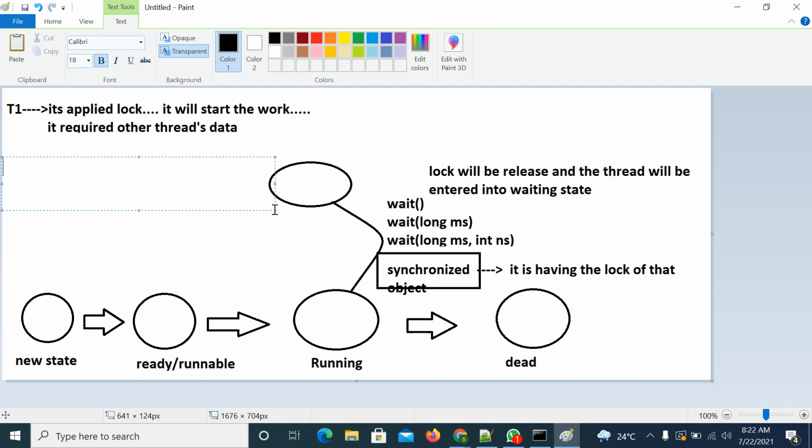Right. So in this case, the T2 thread has to get the lock, then calculate sum of n numbers, then notify the T1 thread.